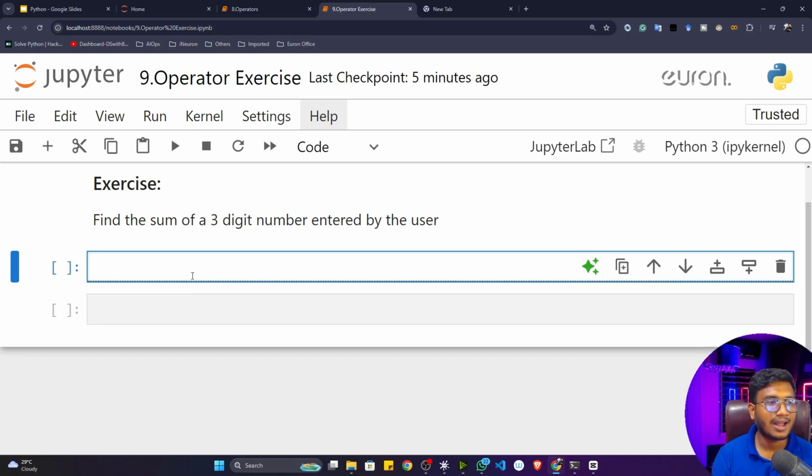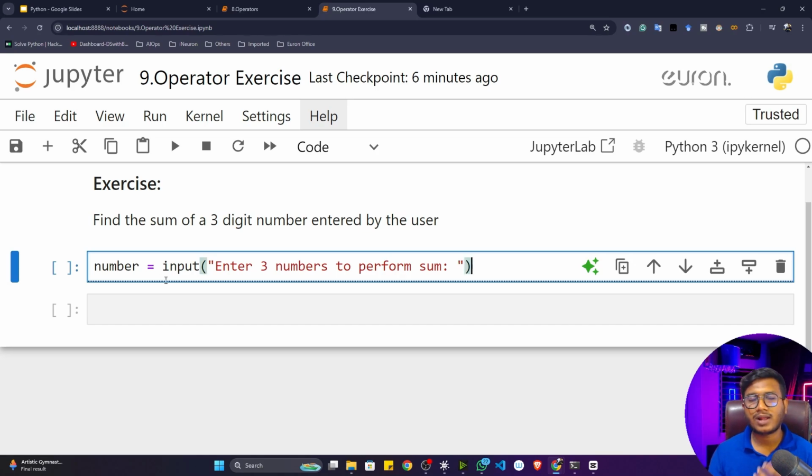I think you have learned how to take input from the user. I already taught you this concept. For this, we can use the input function from Python. So let's say I'll take a variable called number, and here I'll take an input from the user. Here I'll give a message, enter 3 numbers to perform sum operation. That's how I can write.